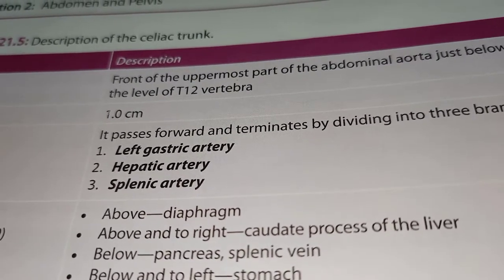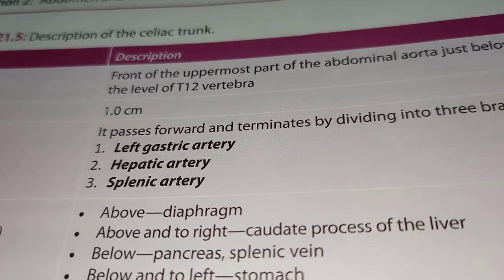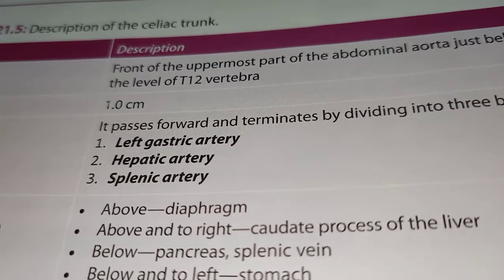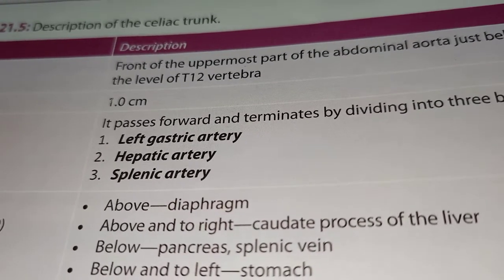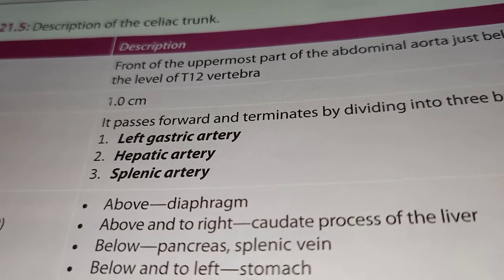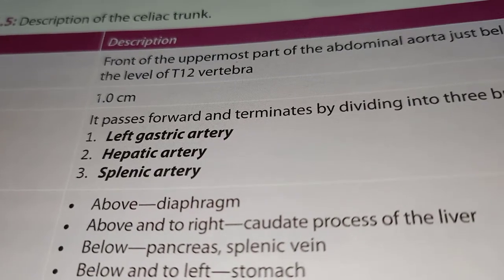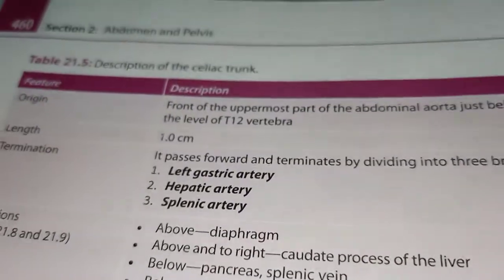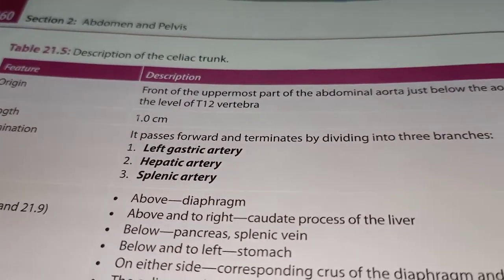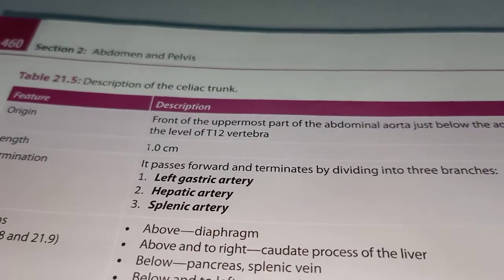As soon as it arises, it divides into three branches: the left gastric artery, common hepatic artery, and splenic artery. Left gastric artery supplies the stomach, common hepatic artery supplies the liver, and splenic artery supplies the spleen.